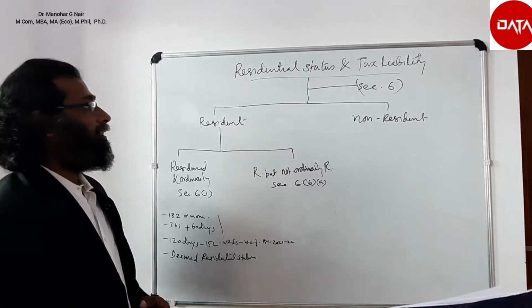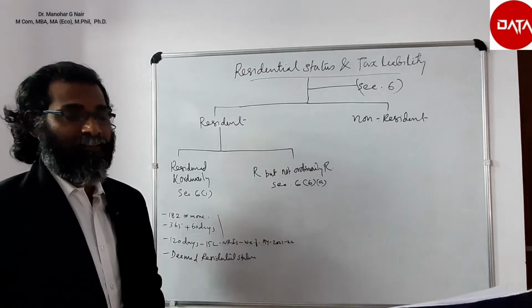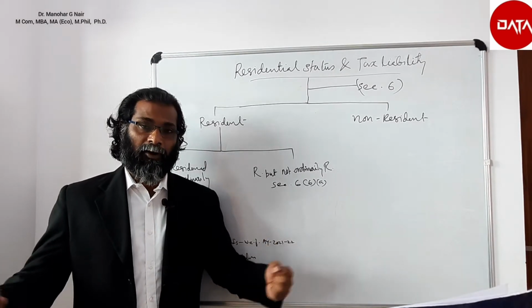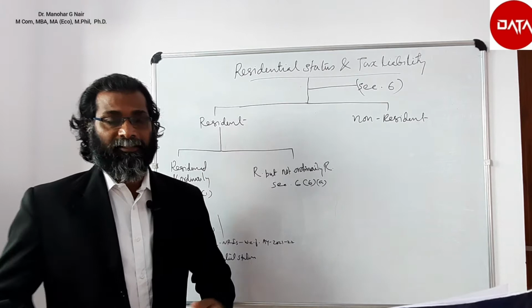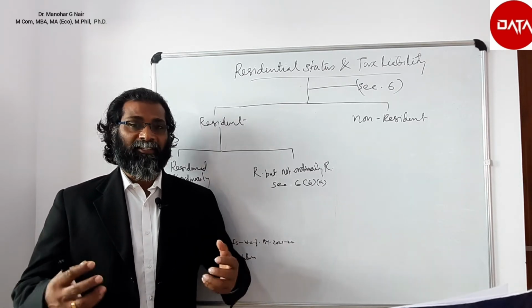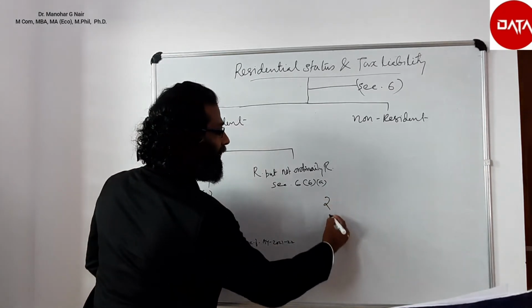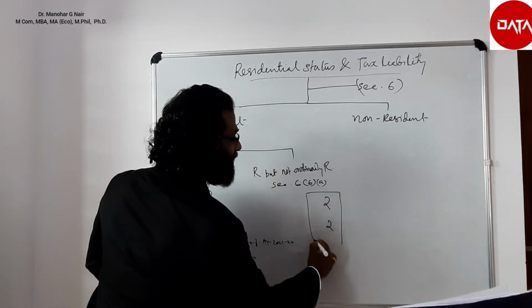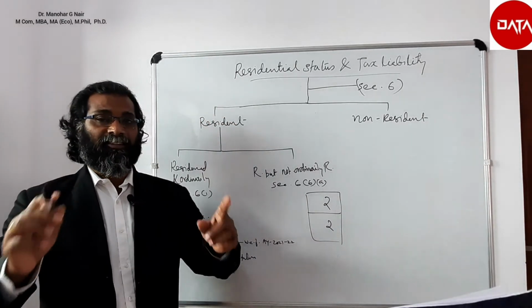According to section 6, the residential status is defined. The assessees are broadly classified into two categories, that is resident and non-resident. A resident is a person who satisfies the basic conditions. There are two basic conditions and two additional conditions. Based on these conditions and criteria, the residential status is decided.